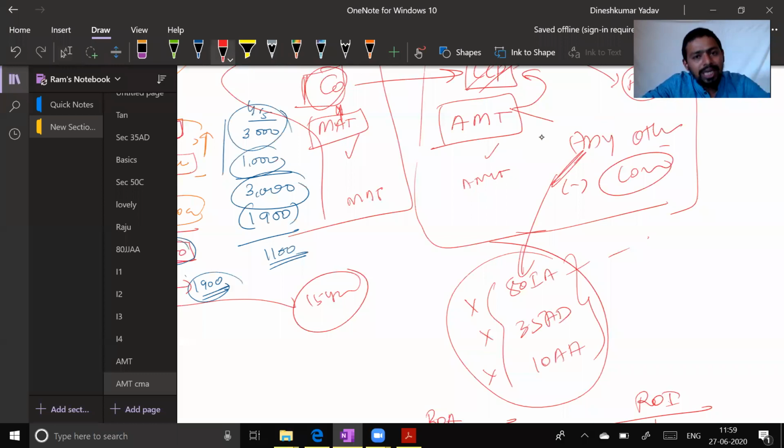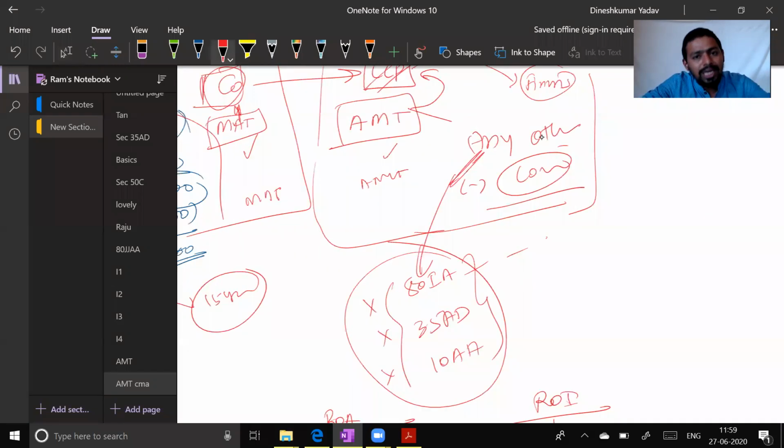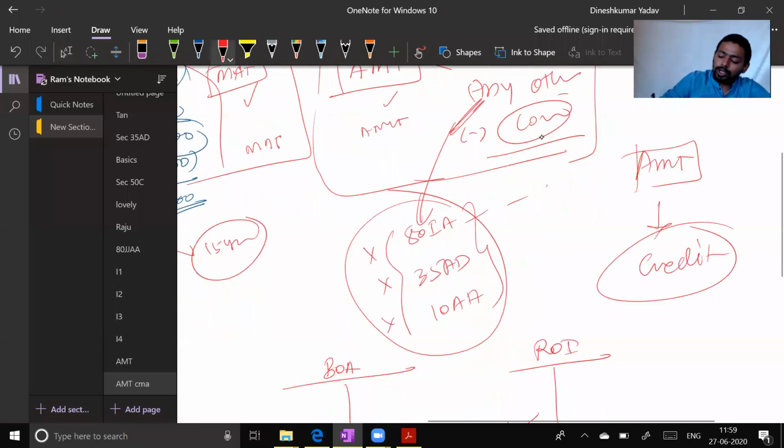Sir, but this is unfair? Yes, this is unfair. And therefore, whenever you pay AMT, you will get credit. That credit you can set off when your normal tax liability is higher than AMT liability. And if you cannot set off, you can carry forward that credit for 15 years.